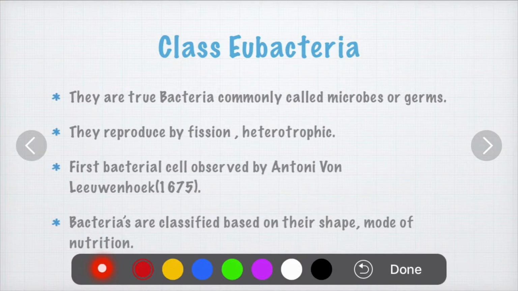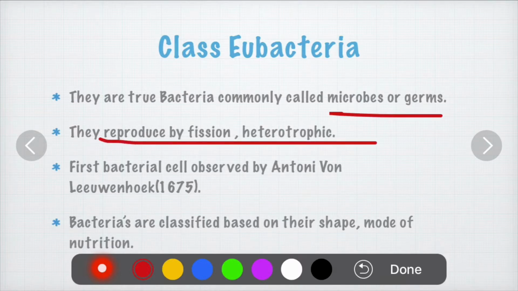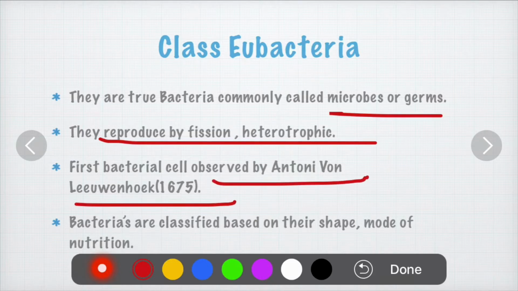Next we will see class Eubacteria. The class Eubacteria is generally called a germ or a microbe. It is a modern type of bacteria. They reproduce by fission and heterotrophic methods. The first bacterial cell was observed by Antony van Leeuwenhoek in the year 1675. He is the father of microbiology, we all know that.